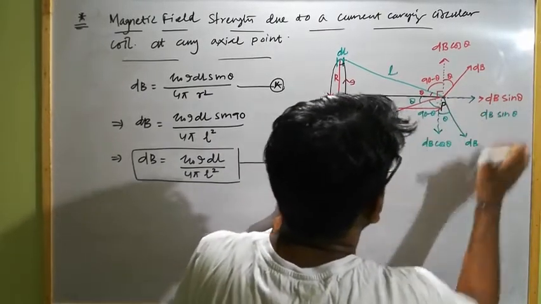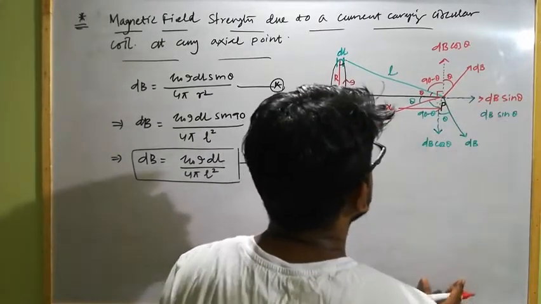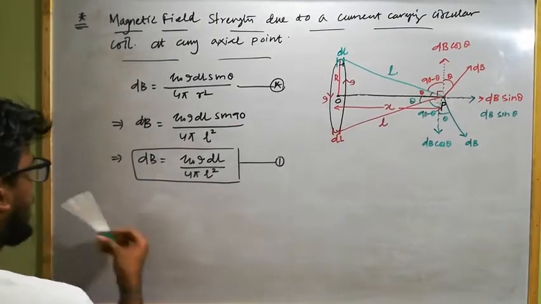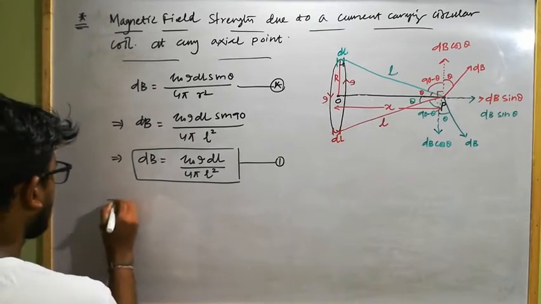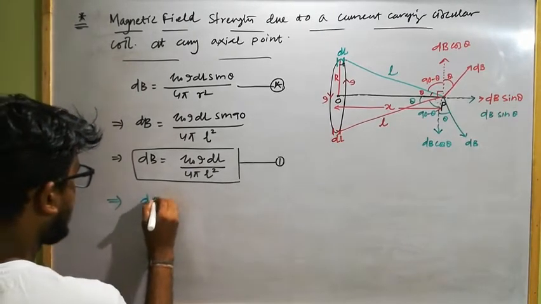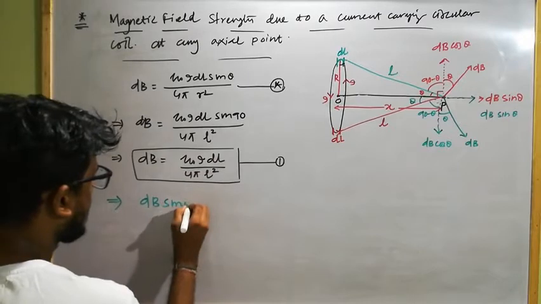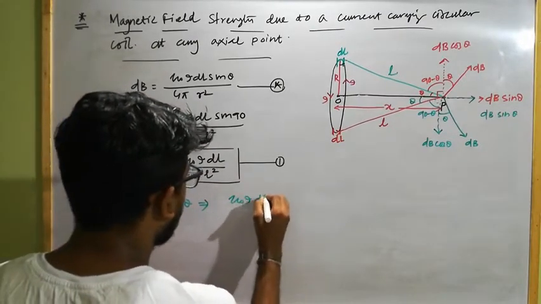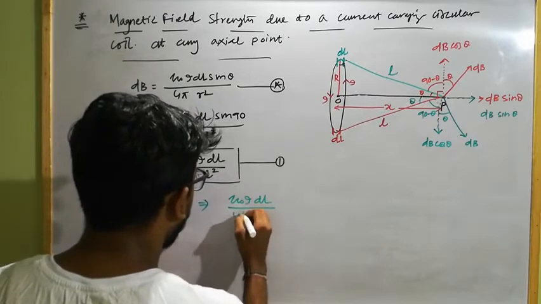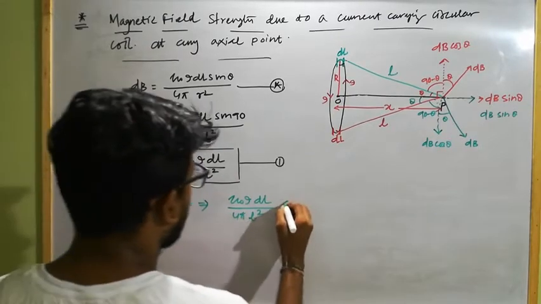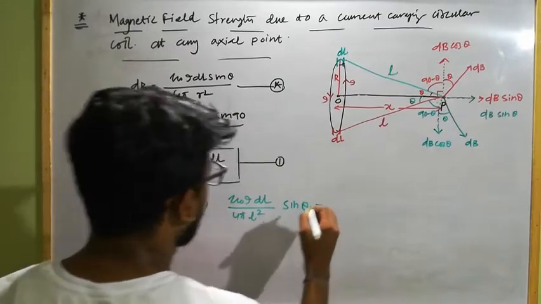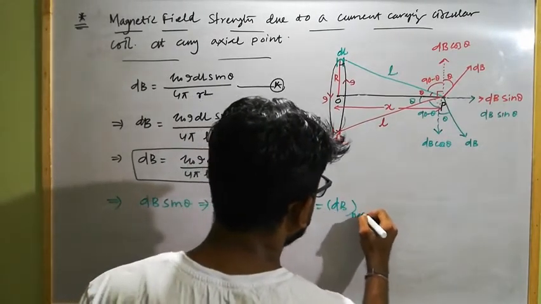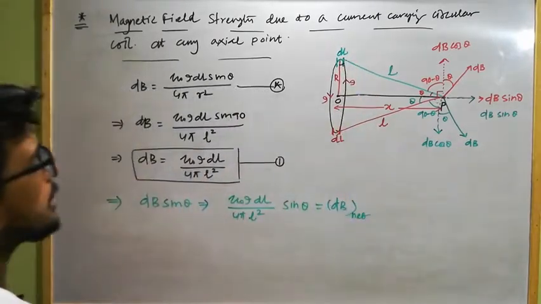So from this diagram, if we consider this complete circular ring, the net magnetic field strength will be along this direction, which will become how much? dB sin theta. Okay, so this can be written as the magnetic field strength will be dB sin theta. This implies mu naught I dl divided by 4 pi L square into sin theta will be the net magnetic field strength dB net due to this current carrying element.